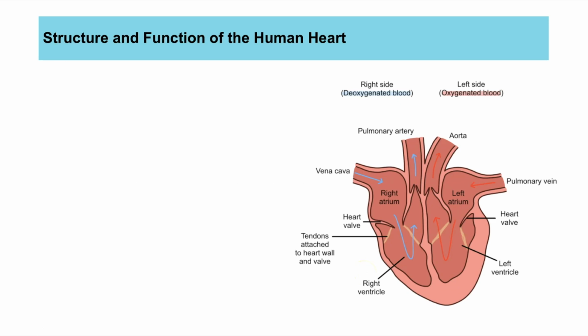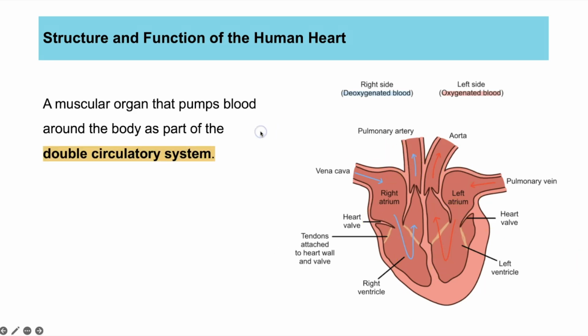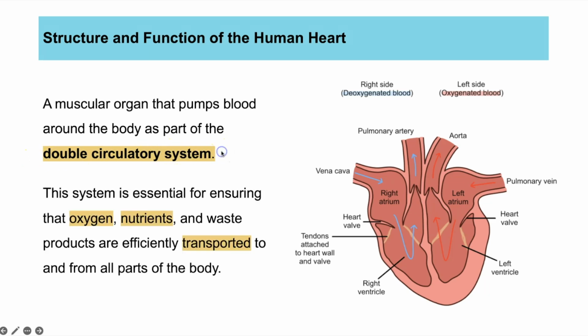So we then move on to the next organ system, which is the circulatory system. And the main organ that you learn about in the circulatory system is the heart. The heart is a muscular organ, and it pumps blood around the body as part of a double circulatory system. We're going to come on to that concept in a few slides' time. The main function then of the circulatory system is to transport oxygen and nutrients around the body. And when we say nutrients, that's things like we just saw in the products of digestion. So glucose, amino acids, fatty acids, glycerol, so that cells have everything they need to be able to release energy or to create new substances.